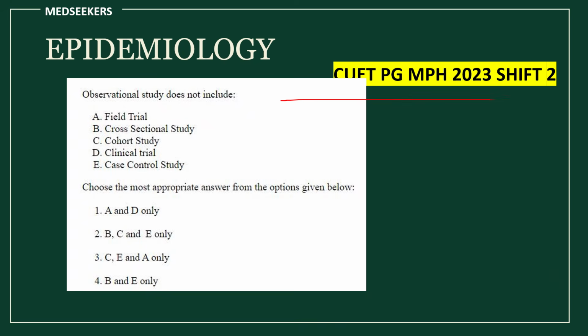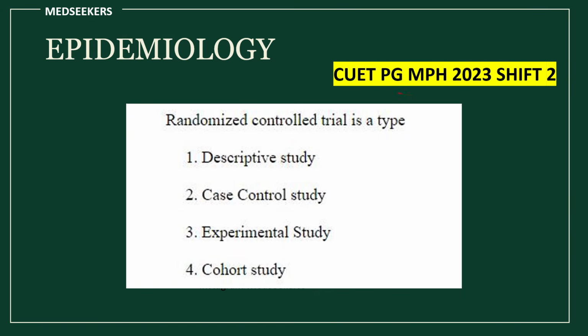Now in 2023 shift 2 they have asked what observational studies do not include. Make sure you don't miss terms like 'does not include'. They are not asking which type of studies are observational studies. Please solve such kinds of questions with utmost care. Next question, in 2023 shift 2 only, they have asked what type of study a randomized controlled trial is. As you know, RCT is an experimental study.